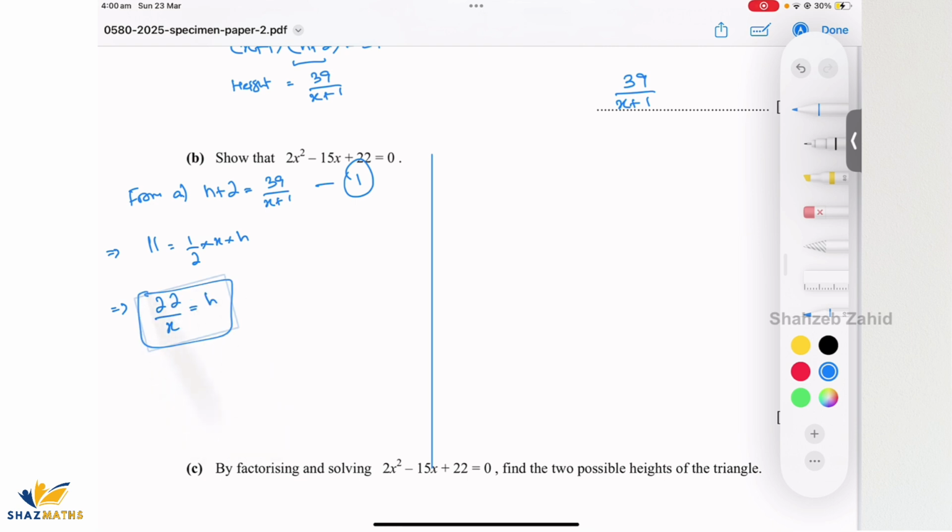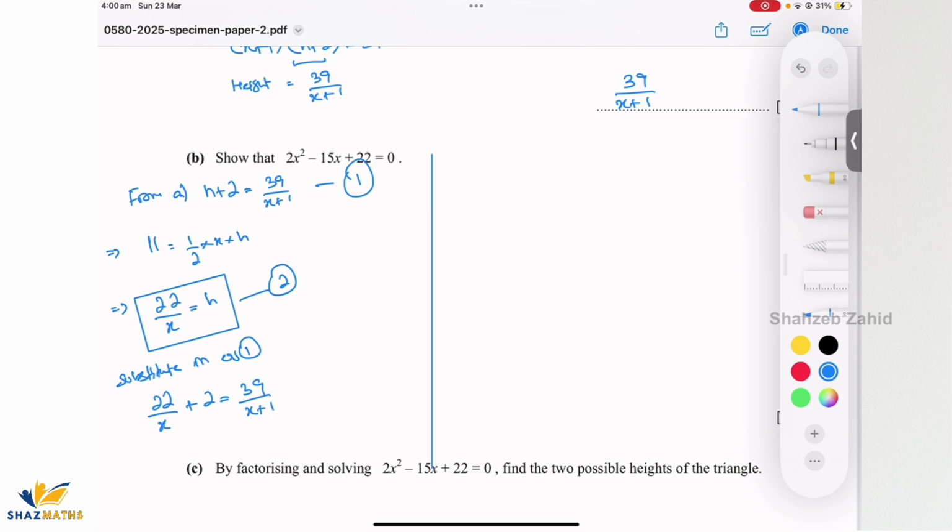I'll say this is the equation number 2. And let's substitute that in equation 1. And that would give me 22 over x plus 2 equals to 39 over x plus 1.